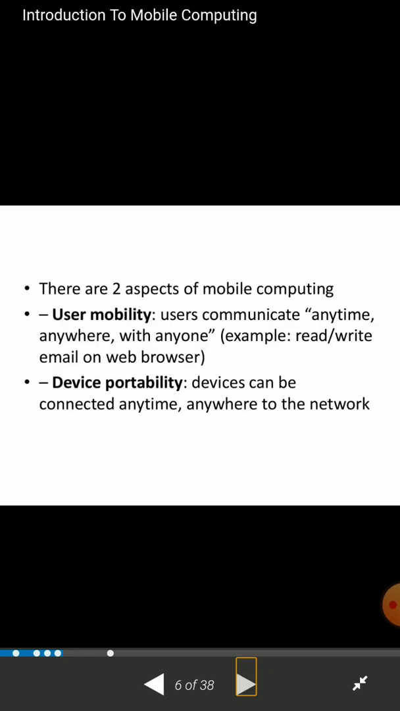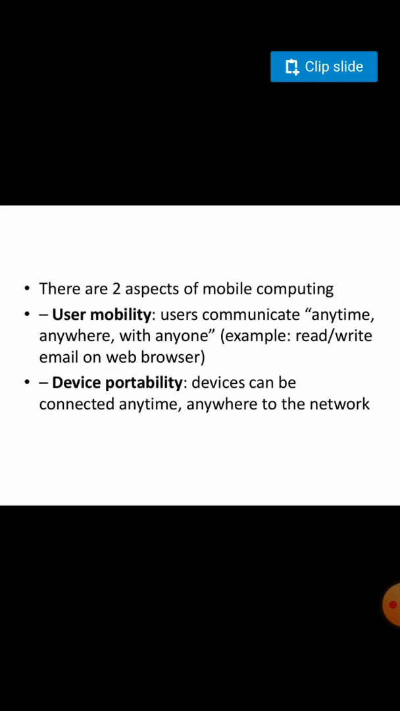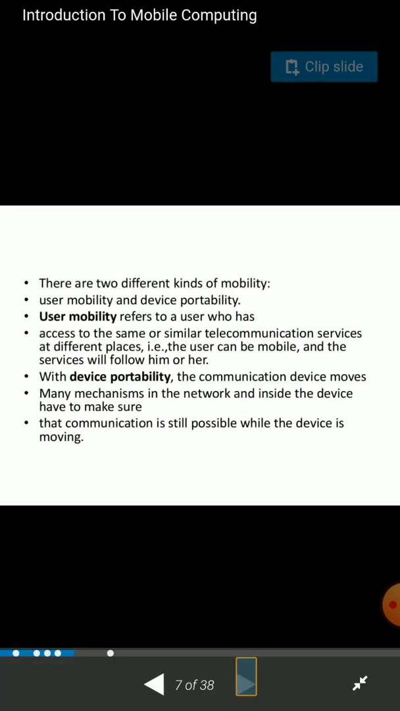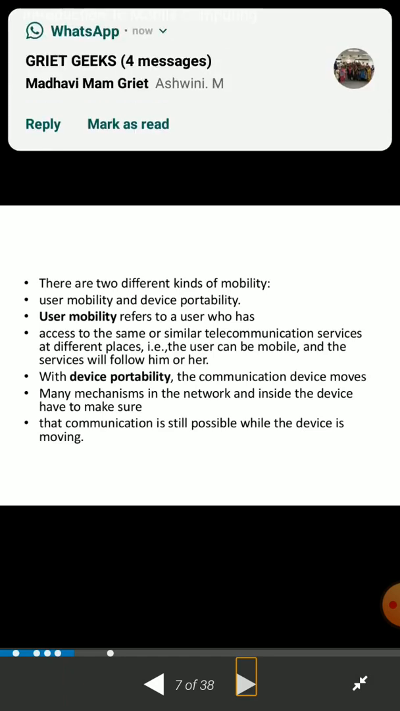There are two types of mobile computing: user mobility and device mobility. User mobility means that anytime, anywhere, anyone can read or write email or use a web browser. And one more, web browsers we are also using. Device portability means devices can be connected to the network anytime, anywhere. Right. These are the two kinds of mobility: user mobility and device mobility.